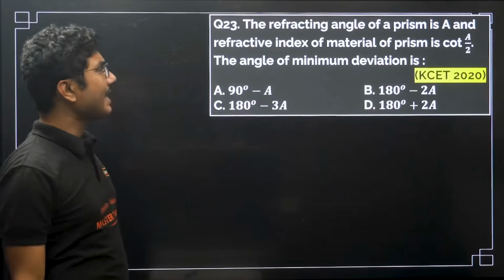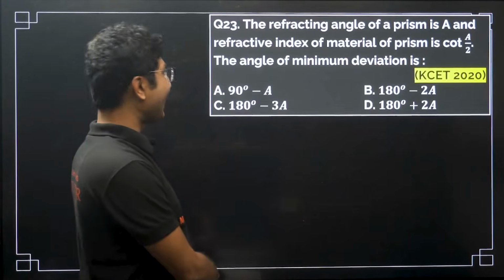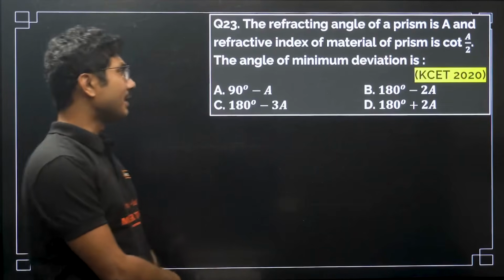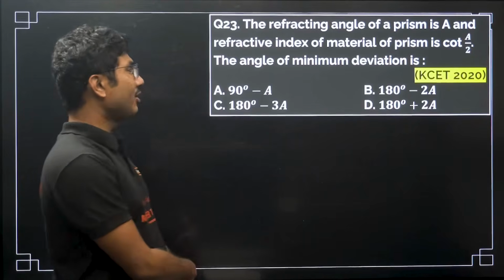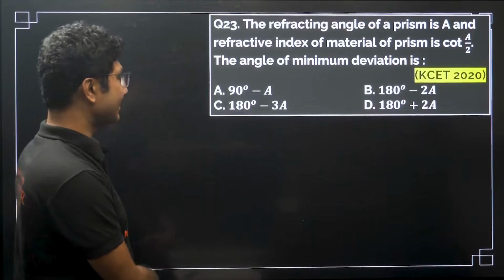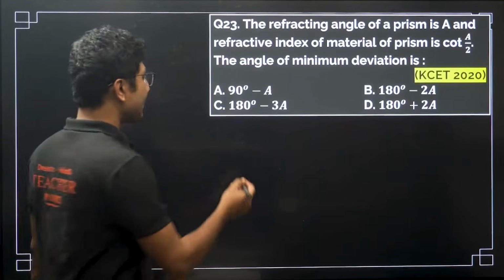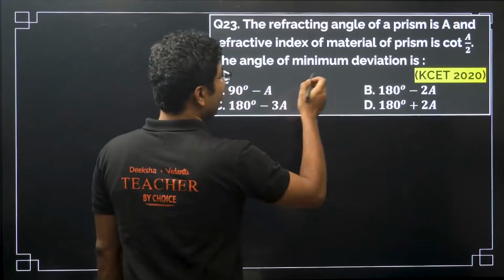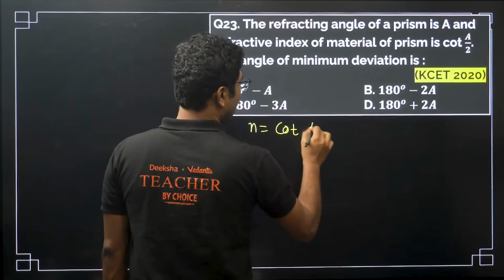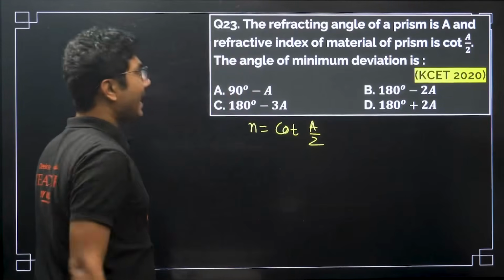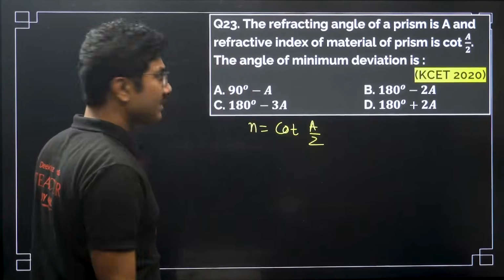The refracting angle of a prism is A, and the refractive index of the material of the prism is cot A by 2. The angle of minimum deviation is. So what is the angle of minimum deviation? Let's see. So refractive index is given as cot A by 2, right, and the angle of prism is given as A.